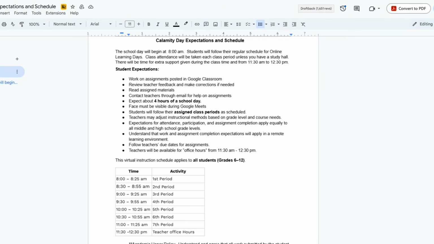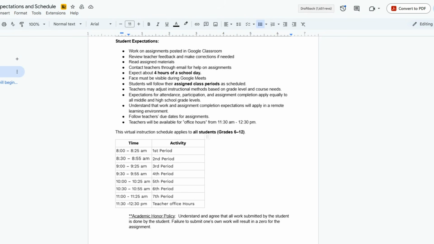So, what that looks like for Valley View, and like I said, today, January 28th, is our fifth day. So, the next 3 days that we were to cancel this school year, whether we reach all three or just one or none, this would be our plan for days 6, 7, and 8. So, our online learning plan, I'm going to start with the schedule that you see here at the bottom of this document that will also be sent out. Students will follow their regular schedule as far as class periods.